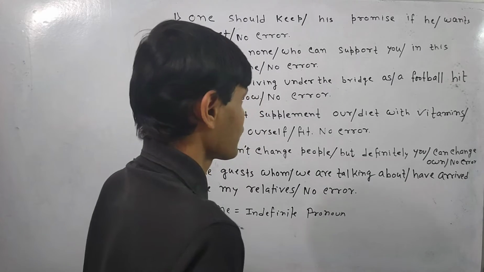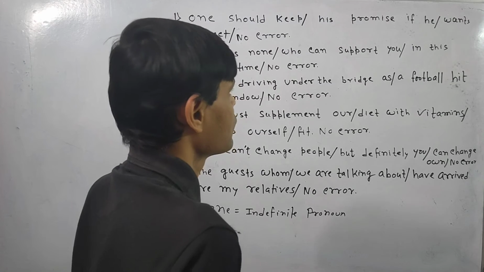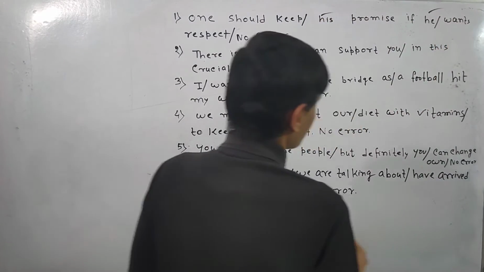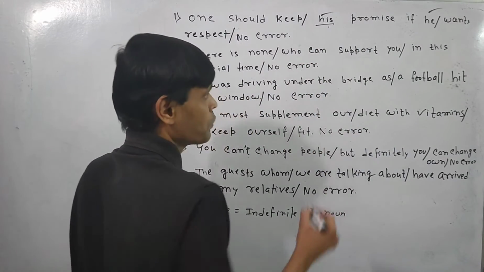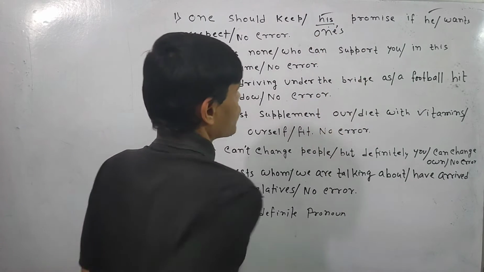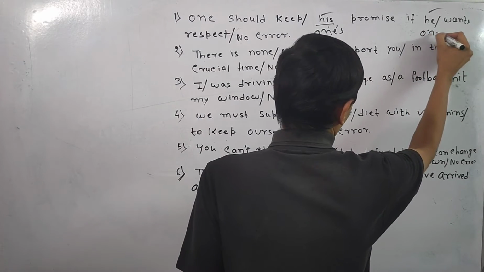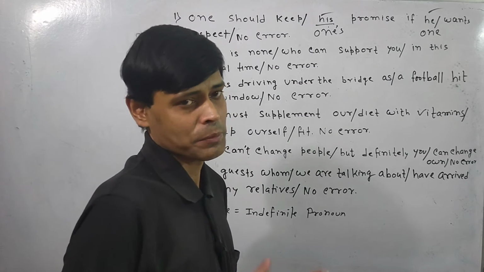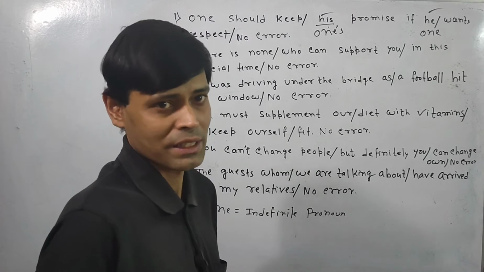The mistake lies here and also here. Instead of his, the possessive pronoun, we can say once. Here it will be one. One can be replaced with one or once as per the sentence.